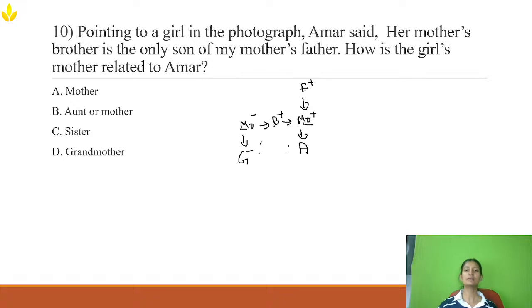This father, who knows whether he has two daughters or one daughter? It is not specific. So for the girl, Amar's mother can be an aunt or a mother. Aunt can be a mother. It is not specific, so don't choose the option mother or aunt. To confuse you, they are going to give mother, aunt or mother. So please don't assume things in blood relationship questions.